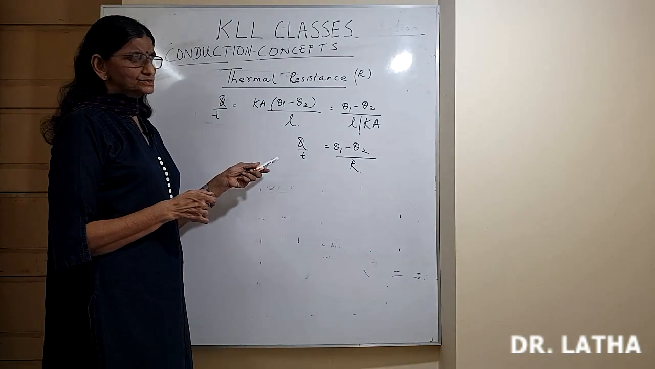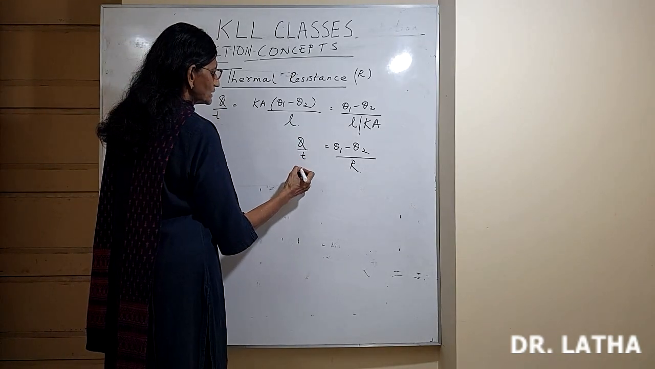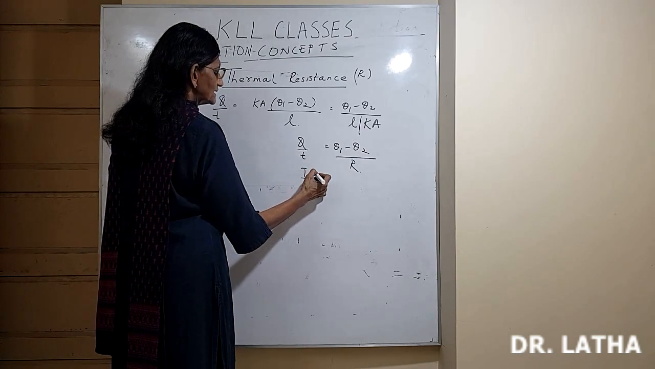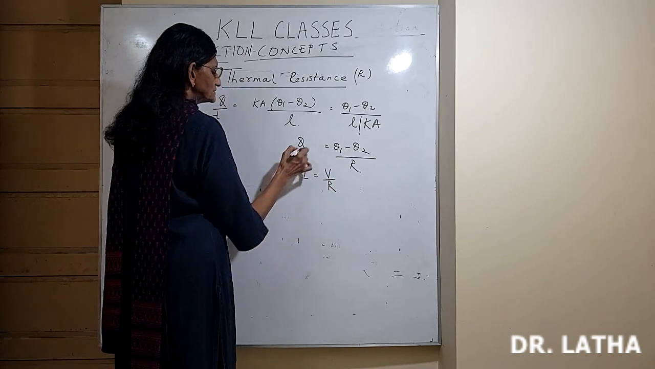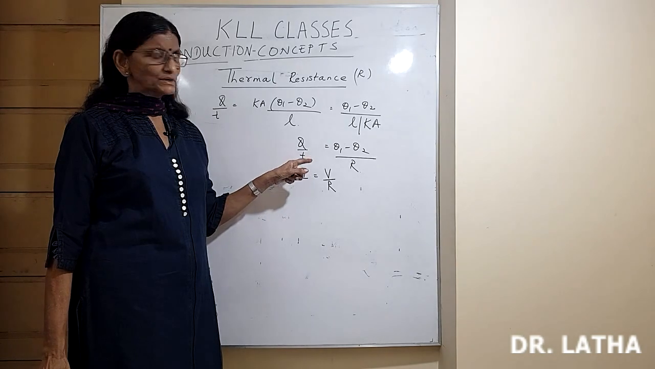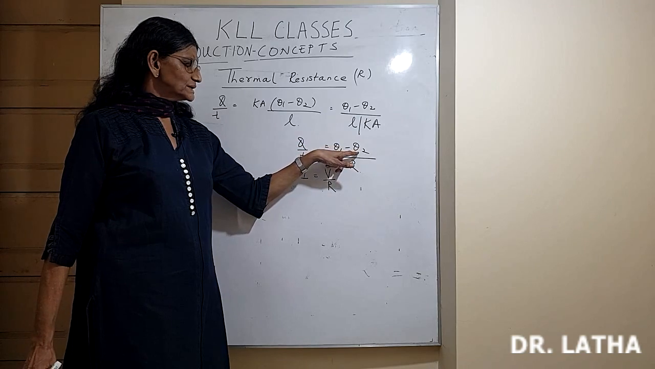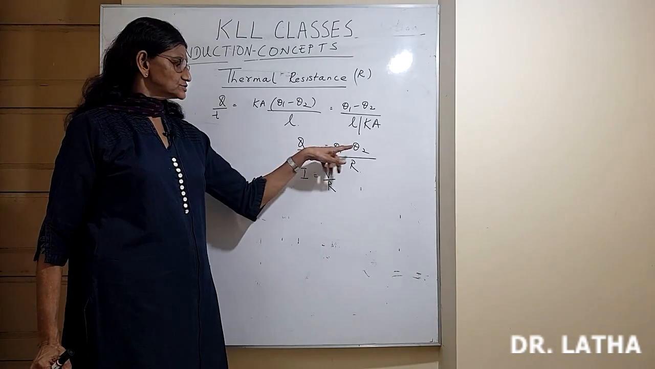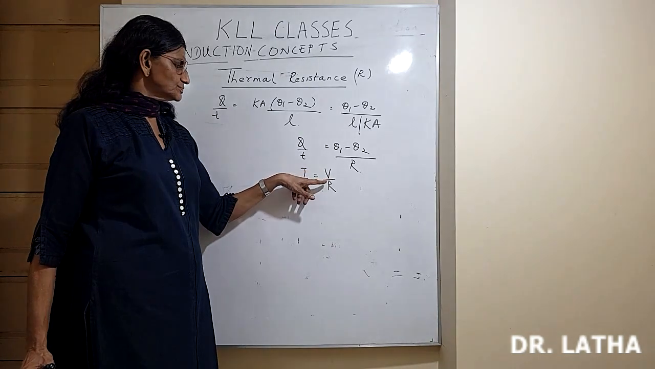This is equivalent to the second year topic, current electricity. Q by T is equivalent to current I in amperes, where I is equal to potential difference V divided by resistance R. That means current flows from a higher potential to a lower potential. Similarly, heat flows from higher temperature to lower temperature. So heat flows only if there is a difference in temperature between 2 points. Similarly, current flows if there is a difference in potential between 2 points.